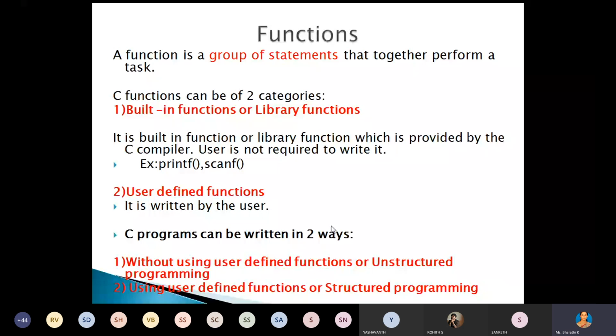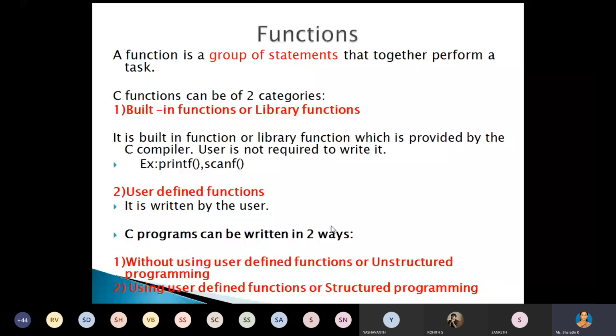Now what are built-in functions? Built-in functions or library functions are provided by the C compiler. The definitions of some functions are already defined in the header file or present in the C compiler, and we can just use those functions. That type of functions we call built-in functions or library functions.